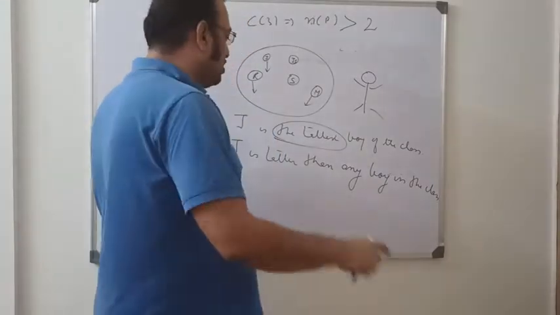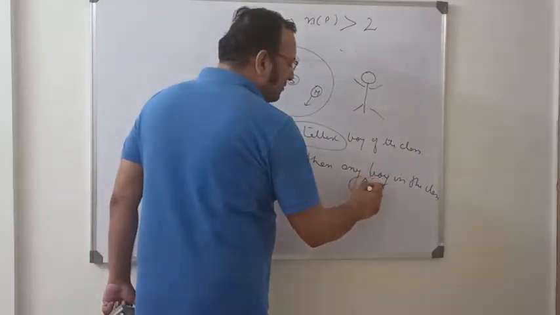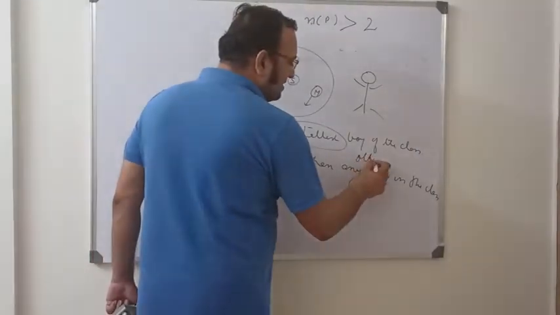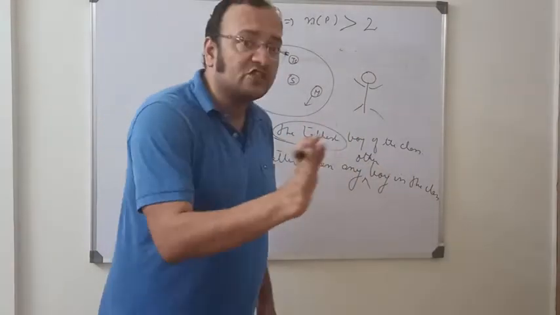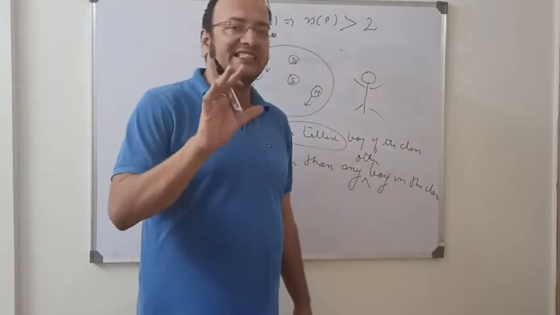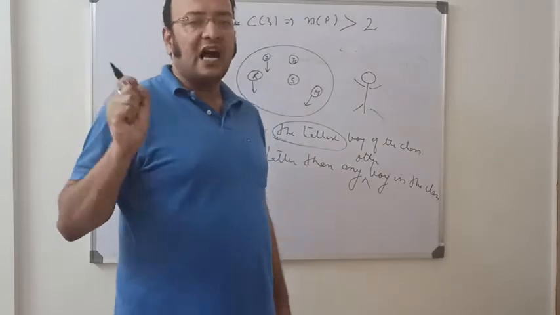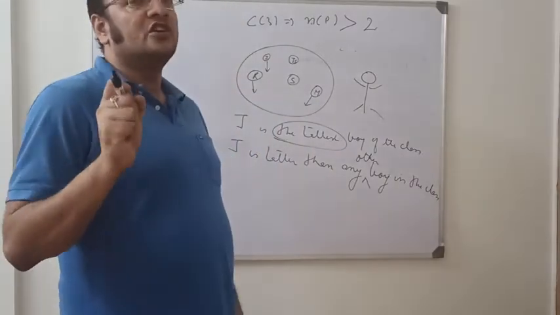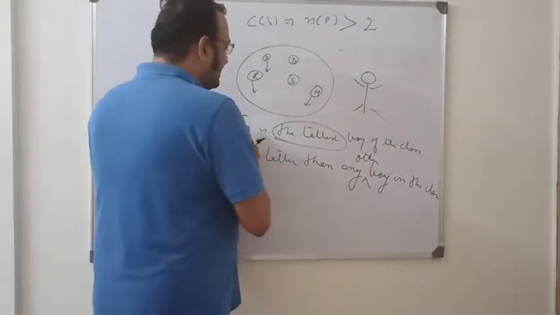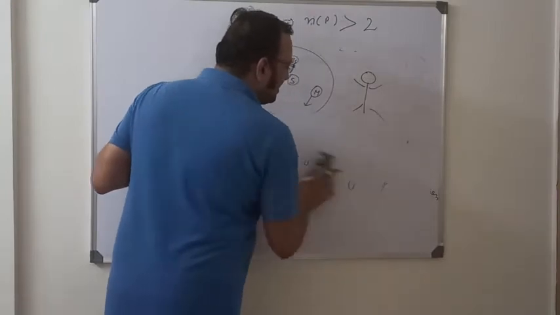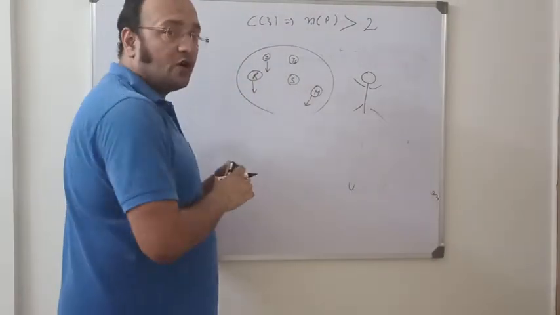I must say John is taller than any other boy in the class. Any other means he is taller than the rest of the boys. So I have to exclude John from the group. So the final sentence is, John is taller than any other boy in the class.